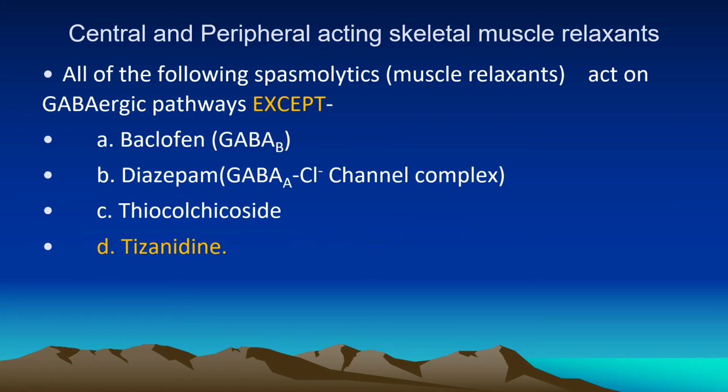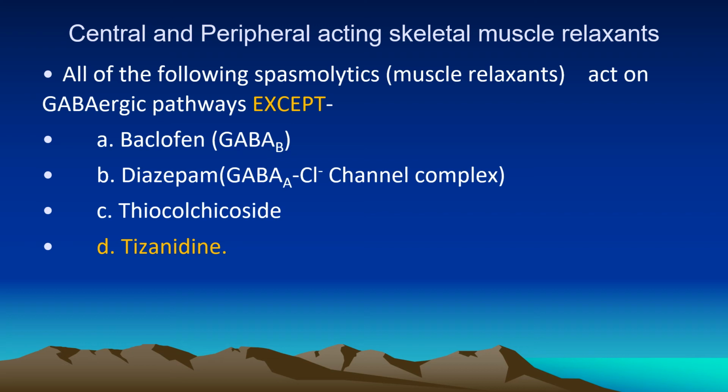Now, the second group of skeletal muscle relaxants are centrally acting drugs. They are called spasmolytics and antispasmodic drugs. Mechanisms of action are manifold, and one of the mechanisms is the GABAergic mechanism, GABA being the central inhibitory neurotransmitter.